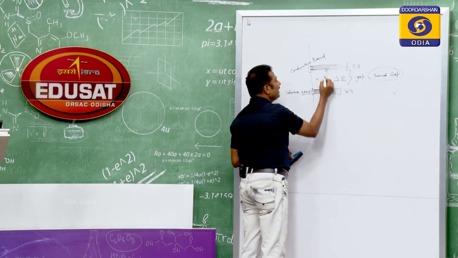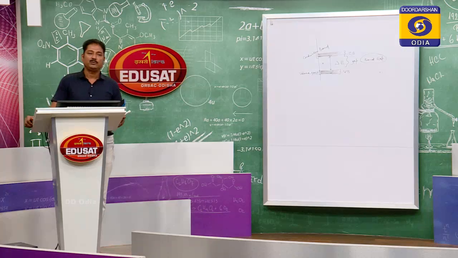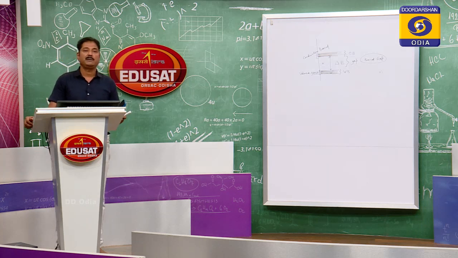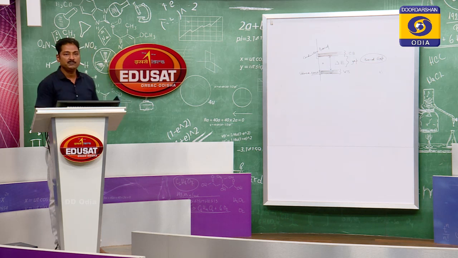Actually, the band gap decides the conductivity of a material. So, a material's conductivity will be decided by the band gap. On the basis of band theory, you can categorize materials into three categories mainly.